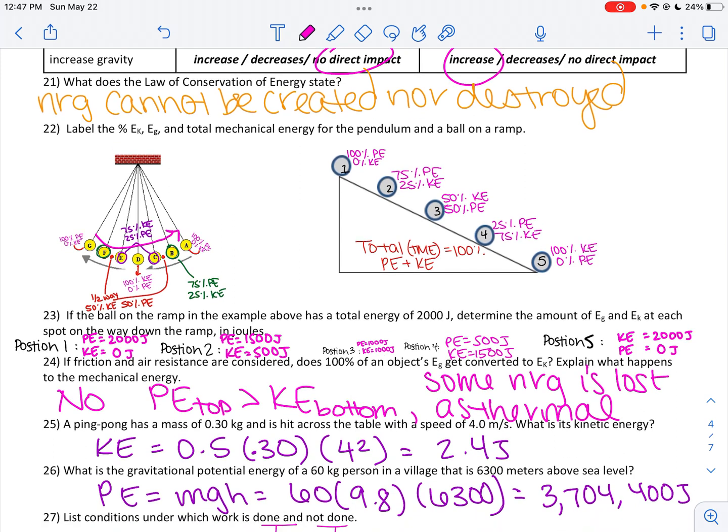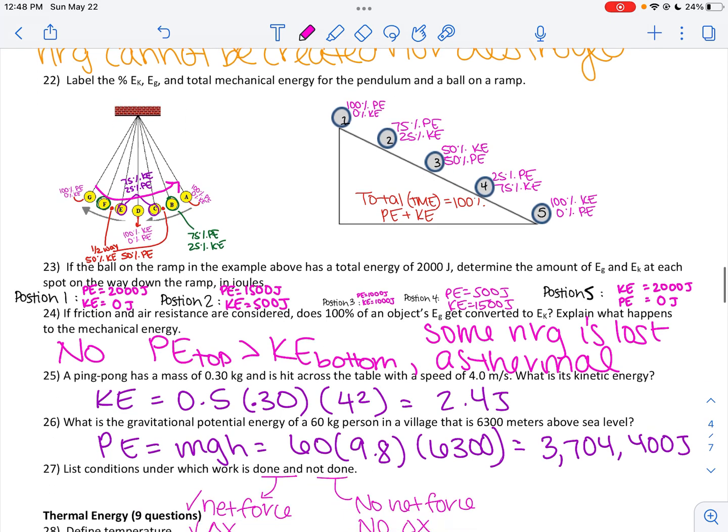So with 23, you guys can see there's all the numbers for the answers there. We should see the energy totaling up to 2,000 joules no matter what. Now in real life, is it always going to add up to be 2,000? Probably not, because we do have friction. So since there's some friction, the potential energy at the top is going to always be a little bit bigger than the kinetic energy at the bottom. Okay.